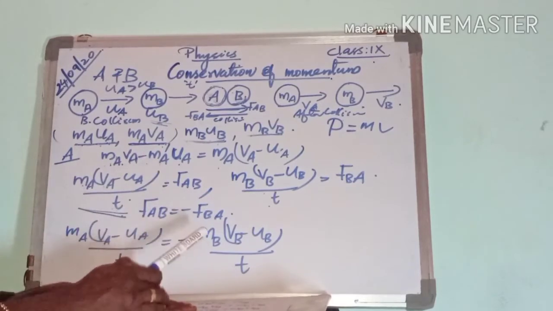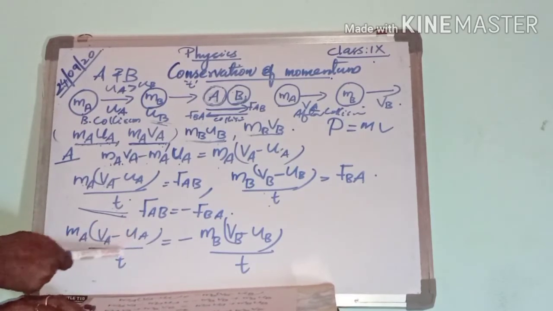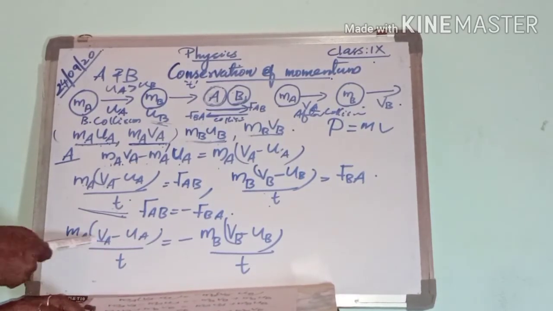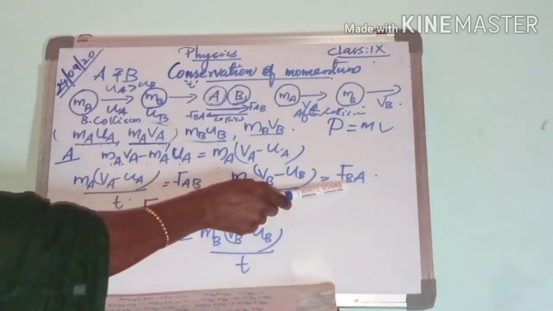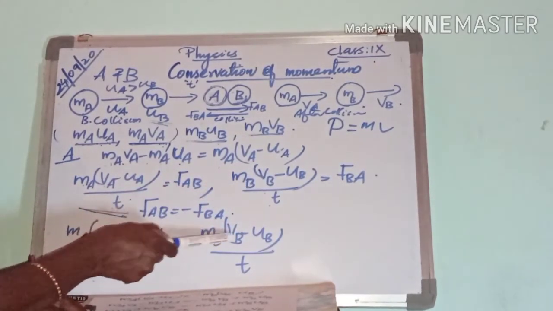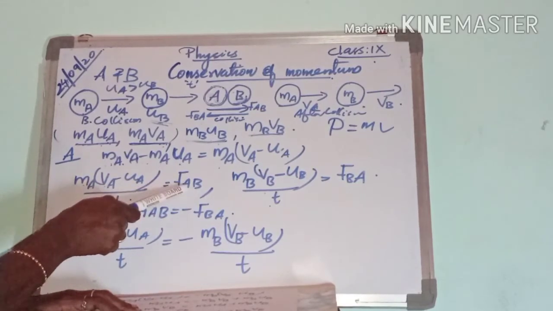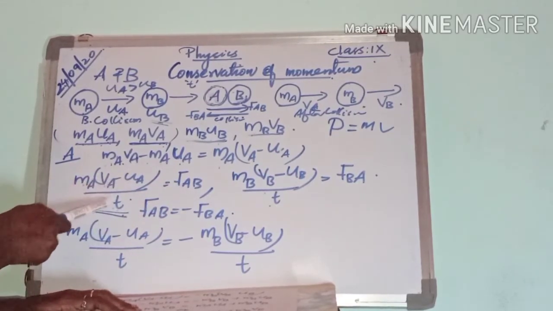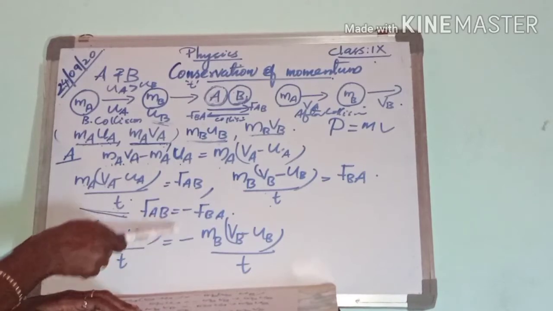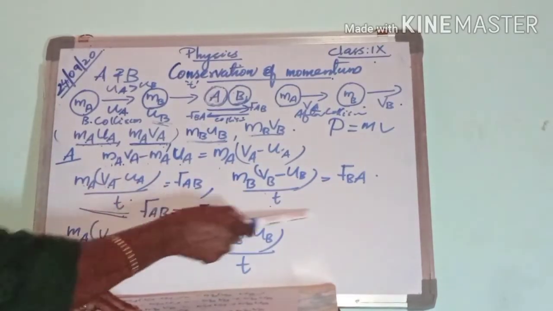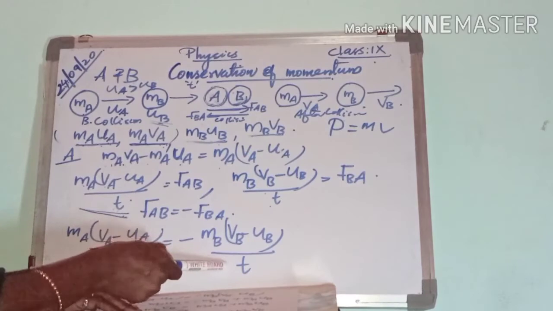Then instead of FAB, we can write MA into VA minus UA by T, which is equal to minus, instead of FBA, MB into VB minus UB by T.